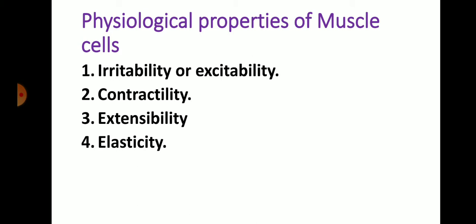So basically, this elasticity of muscle cells is required for the performance of different kinds of our daily activity. There may be exercise or sport, which requires the normal position of the muscle whenever they contract or relax. So whenever the muscle is stretched, its return to the normal resting length is known as elasticity. These are the physiological properties of muscle cells which are required for the study of muscle physiology.